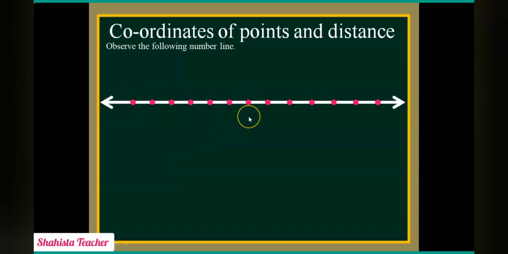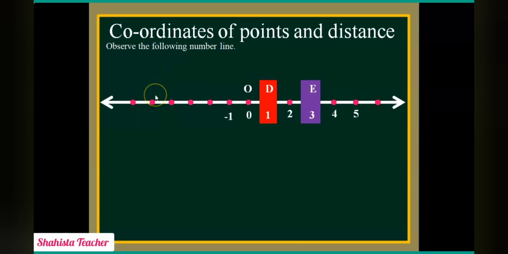Now here in the center we will put 0, and O represents this 0. As you all know, the left hand side carries negative numbers, whereas the right hand side carries positive numbers. So here, +1, +2, +3, +4, +5.